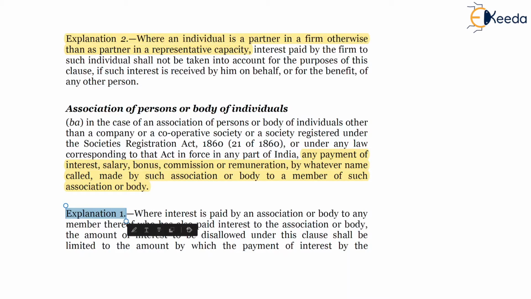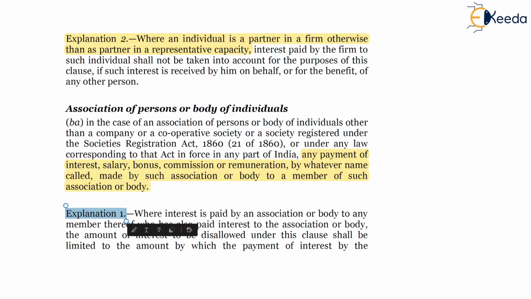This is as per explanation 1 to section 40BA. And explanations 2 and 3 are similar to the provisions which we have discussed in the case of a firm, in the case of a partner acting in the representative capacity, wherein the crux of the provision is that any interest paid by AOP or BOI to its member will be eligible for 40BA.